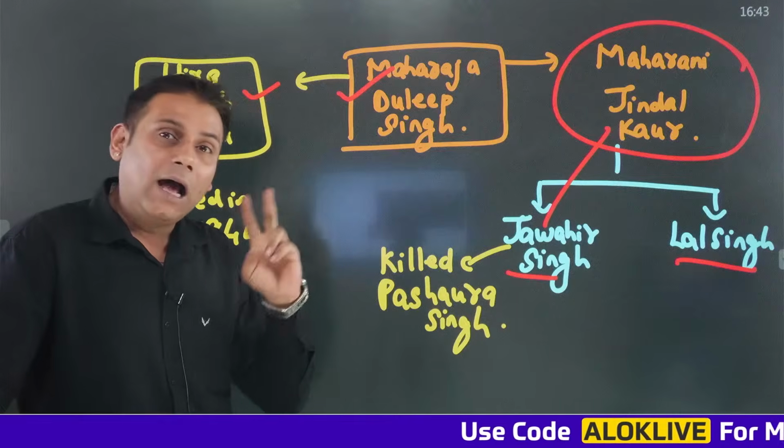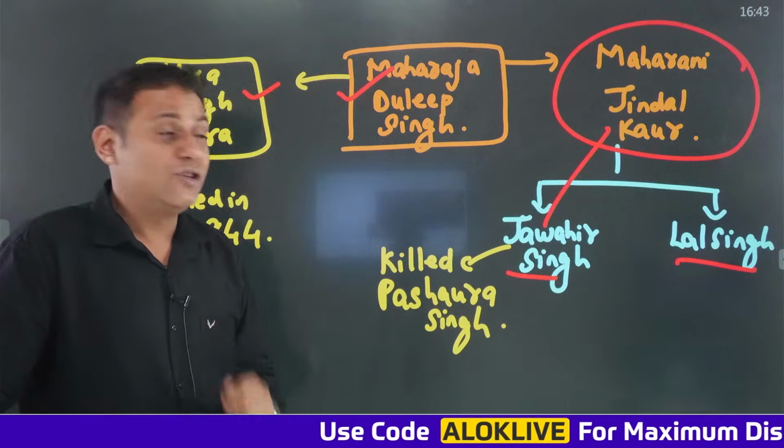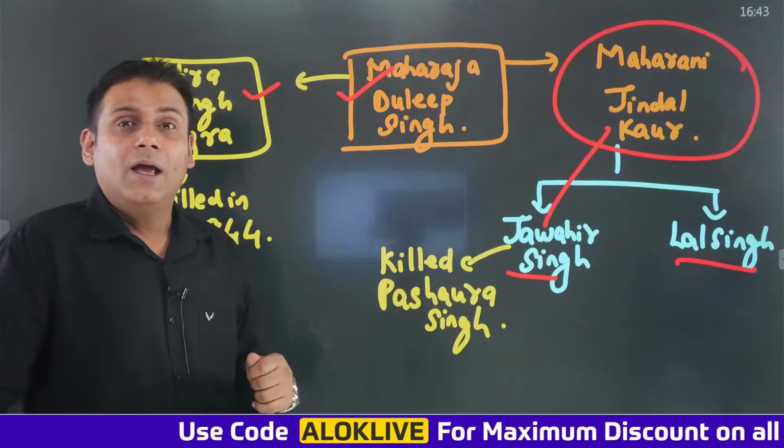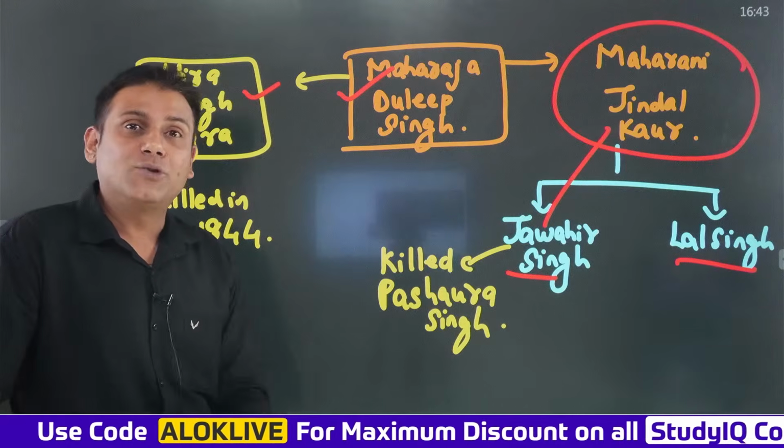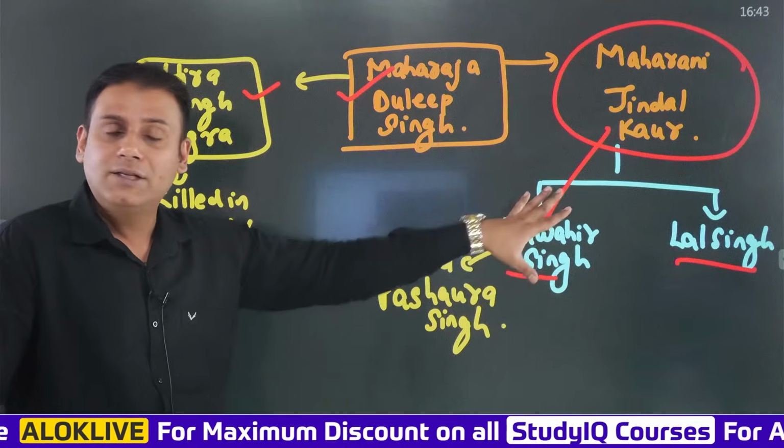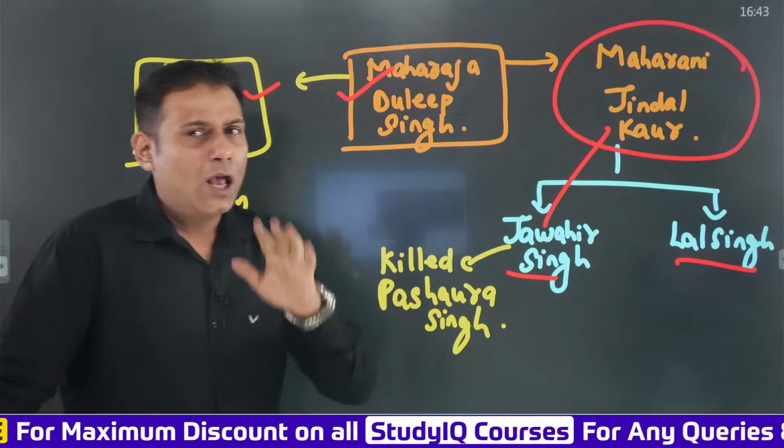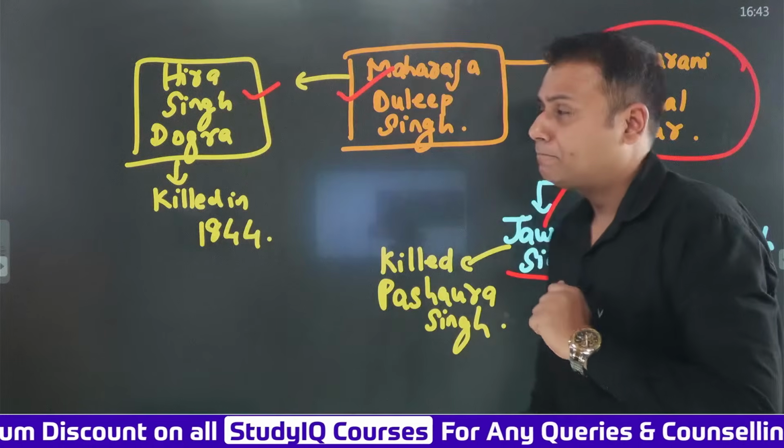And another person who was associated with Maharani Jindal Kaur was Lal Singh. Lal Singh was very closely associated with Maharani Jindal Kaur. So these are the two important characters. Now what happened further? Let's understand.